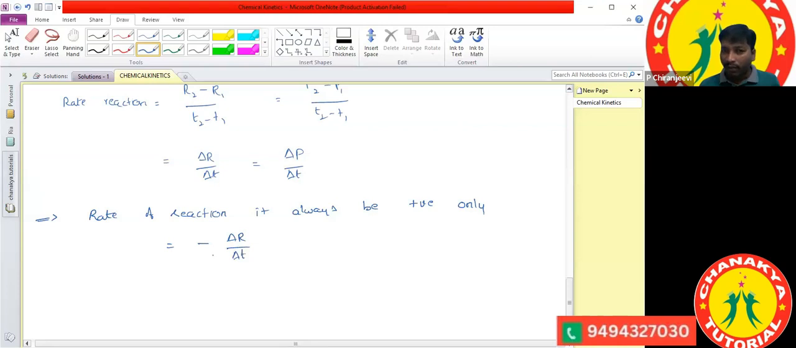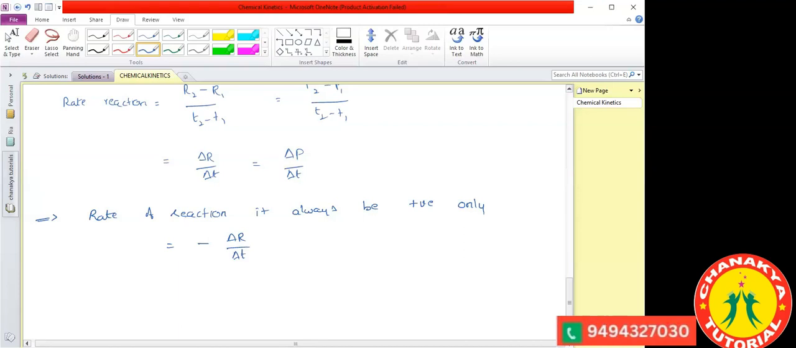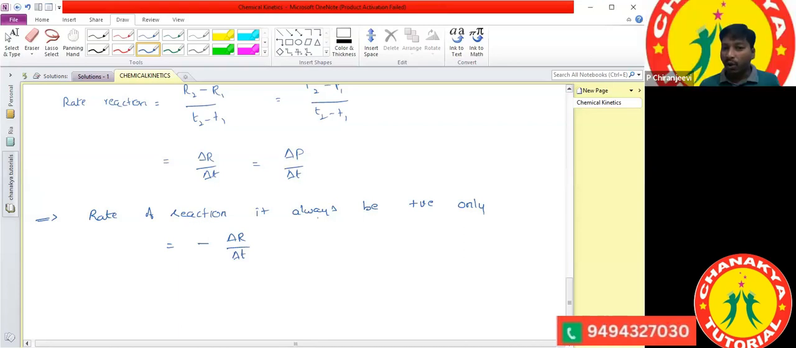Will you get it or not? Yes, sir. The rate of reaction is always positive, never negative. To convert the negative sign into positive, we multiply with -1. Whenever you multiply with -1, it becomes minus delta R by delta T, and delta P by delta T we can also get.